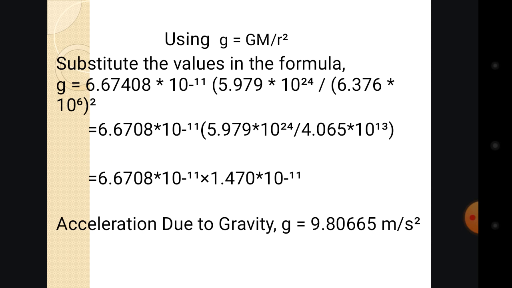It is not changing, and it is called the universal gravitational constant. The mass is given and the radius is given. So let's put the formula and see.